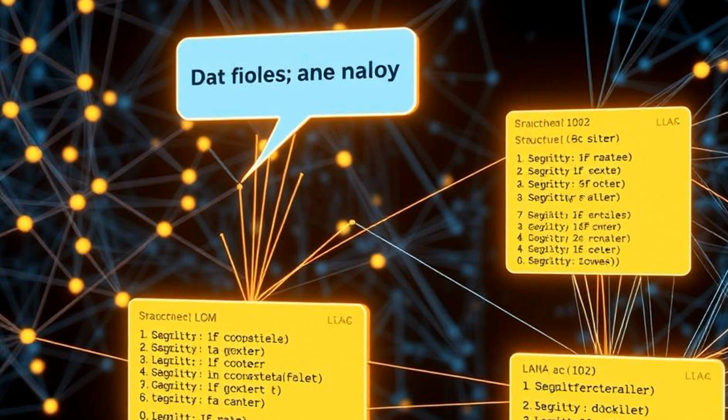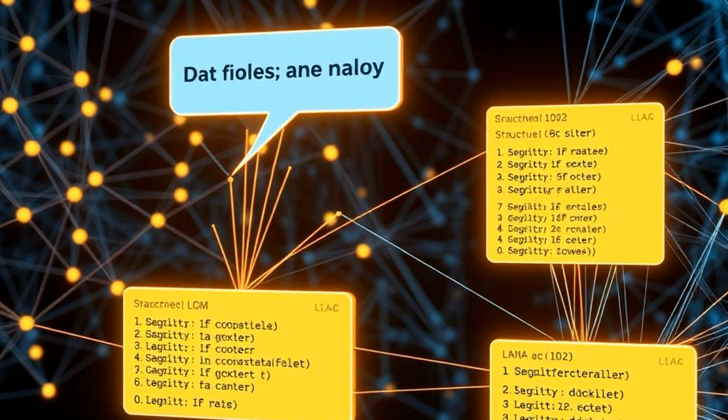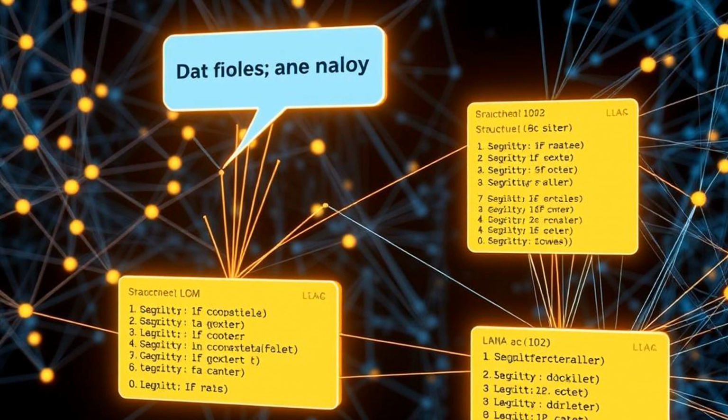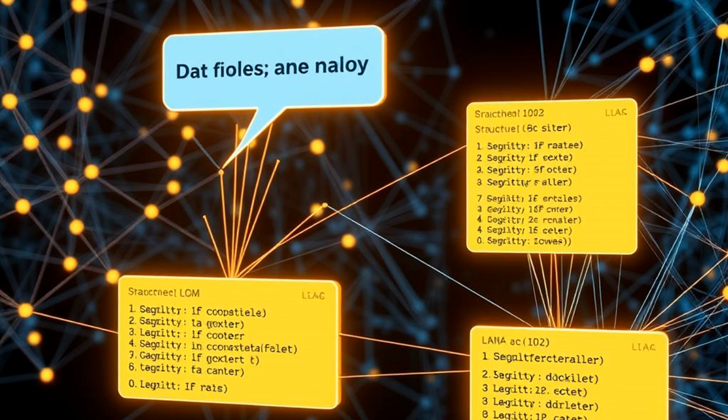This is where generative AI emerges as a true game-changer in the IAC landscape. Generative AI, at its core, refers to algorithms that can produce new content, whether it's text, images, or even code, based on patterns learned from vast datasets. Think of large language models, or LLMs, that can understand complex natural language prompts and generate coherent, contextually relevant output.